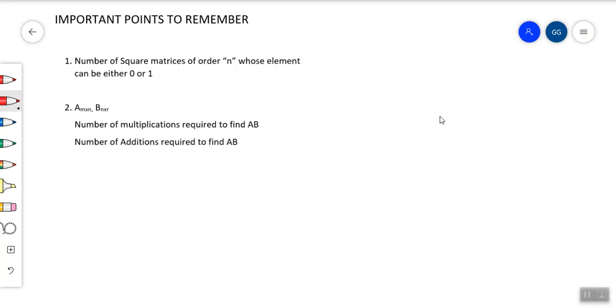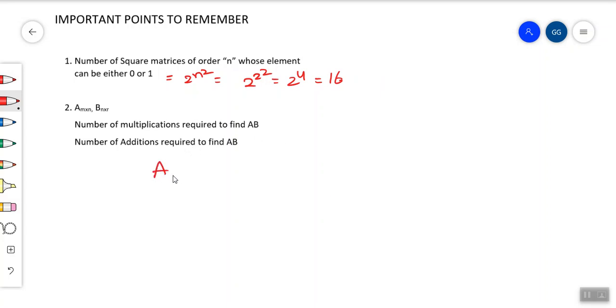First one: the number of square matrices of order n whose elements can be either 0 or 1 is 2 power n square. For example, if you take 2 by 2 matrices, then it is 2 power 4, which is equal to 16. What does it mean? It means you can write 16 unique matrices by using either 0 or 1. And let's go to the second point.